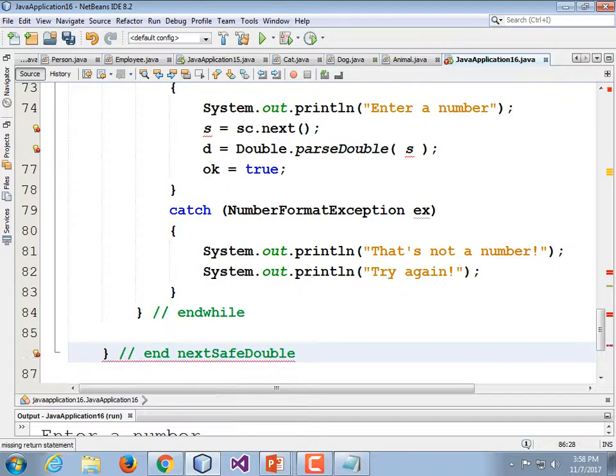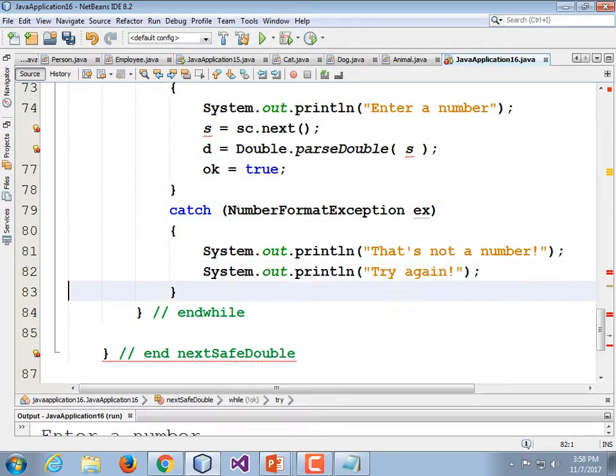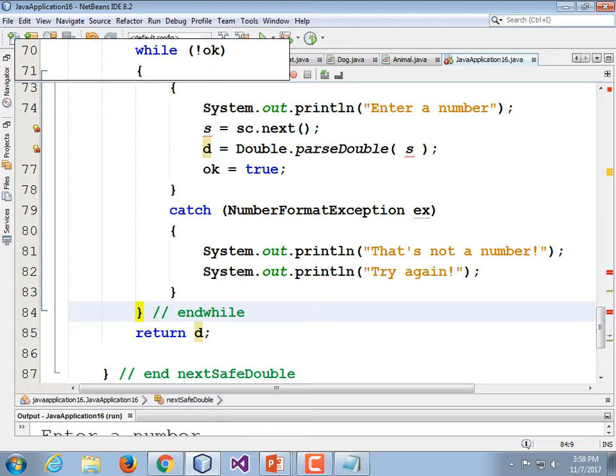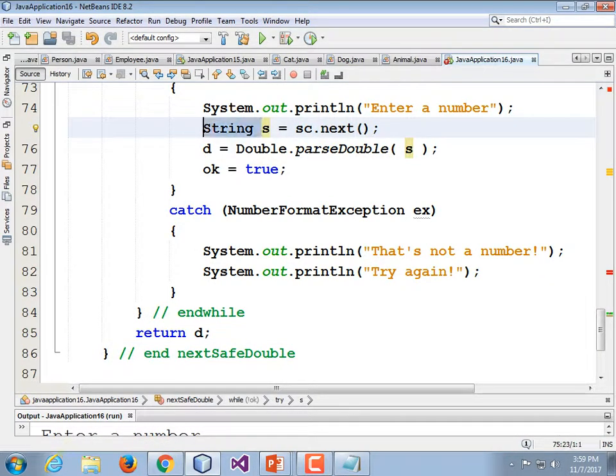Now the code's not going to compile yet because I've declared this is double, but it's not returning anything. Here you could just put a return statement right here, right? If we get to that point, we know it's good. But instead, I'm going to do it at the bottom. That's better. That's more computer science-y correct. Return D, because that's where we stored our resulting value. It's complaining that it doesn't know what S is, so I'm just going to declare it right there. Why not? String S.